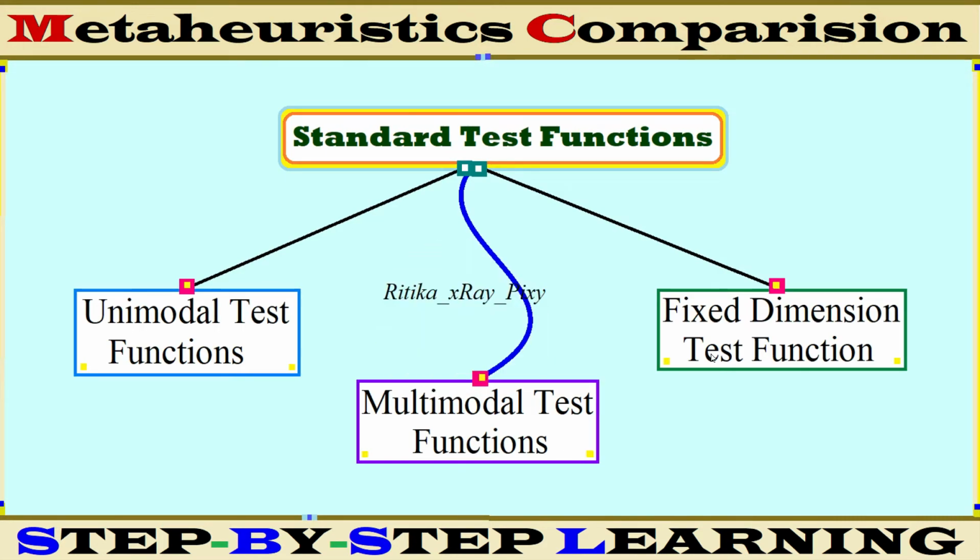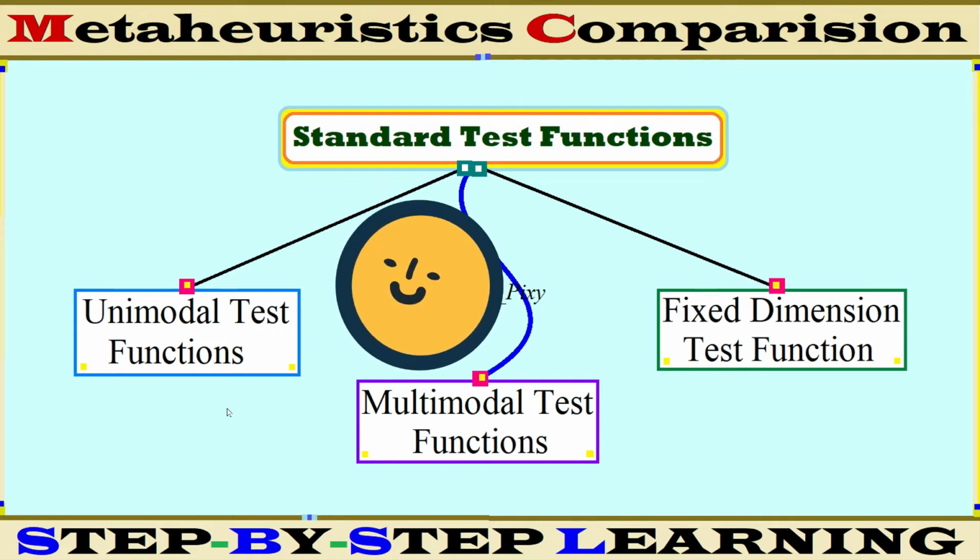Here the comparison between two meta-heuristics is done using the standard test functions. Standard test functions such as unimodal test functions, multimodal test functions, and fixed dimension test functions. So we are using the standard test functions to verify the effectiveness and flexibility of these two meta-heuristic optimization algorithms.